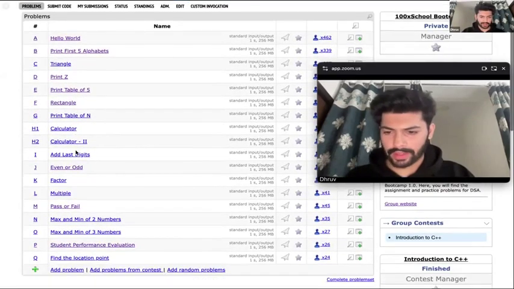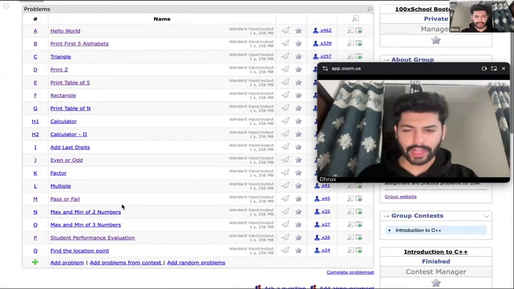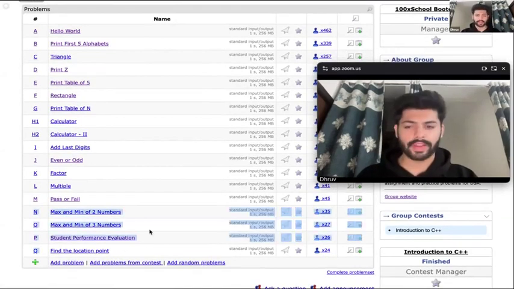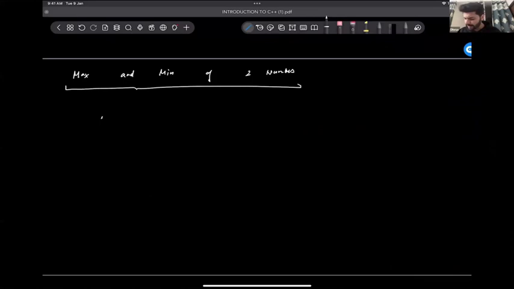Now let's learn one more thing that we will require to solve the remaining set of questions. Now the next question is that we are given two numbers and we have to find the maximum and minimum of them. Max and min of two numbers. And then we will solve for 3 as well. Okay, let's say we get A equal to 10 and B equal to 7.